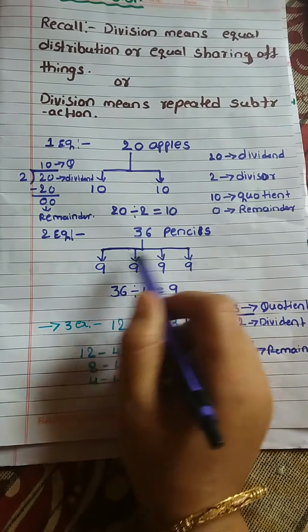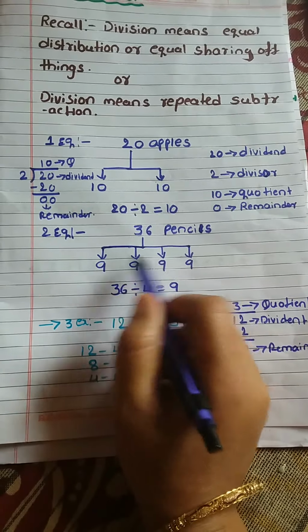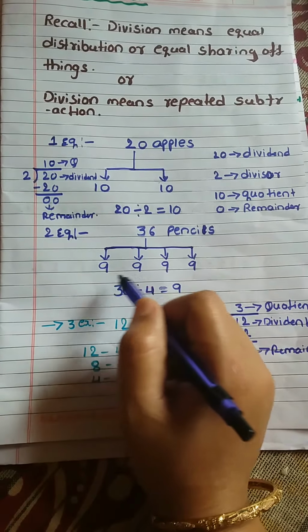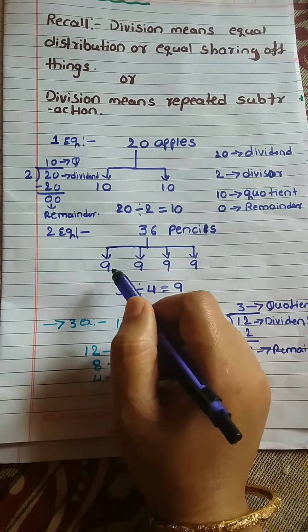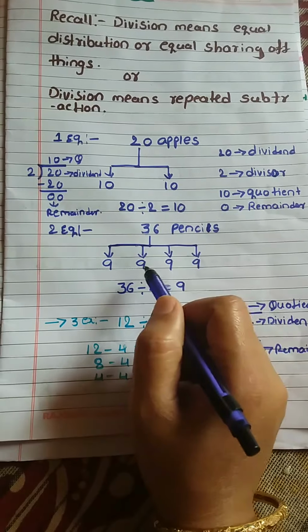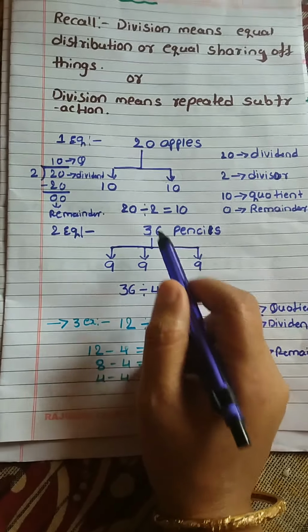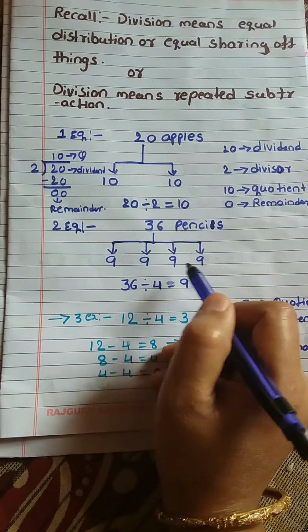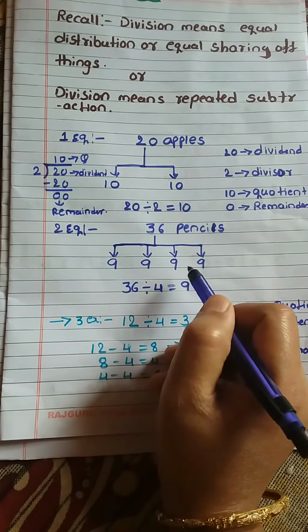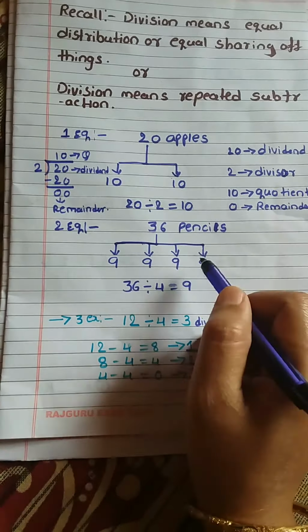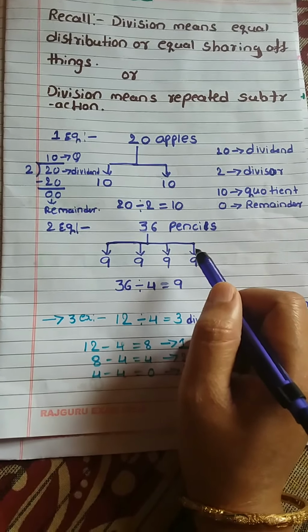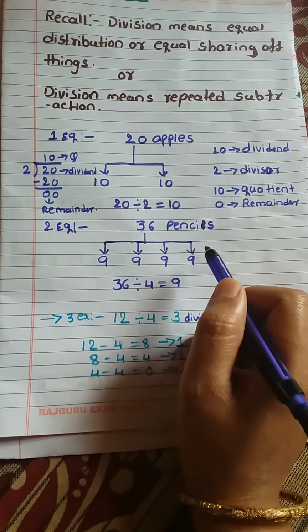So in total, how many pencils are here? 36. These 36 pencils we have distributed among 4 children, and each child is getting 9 pencils. Here we have equally shared the pencils among 4 children. So each child is getting 9 pencils. So this process is called division. Division is equal sharing or equal distribution.